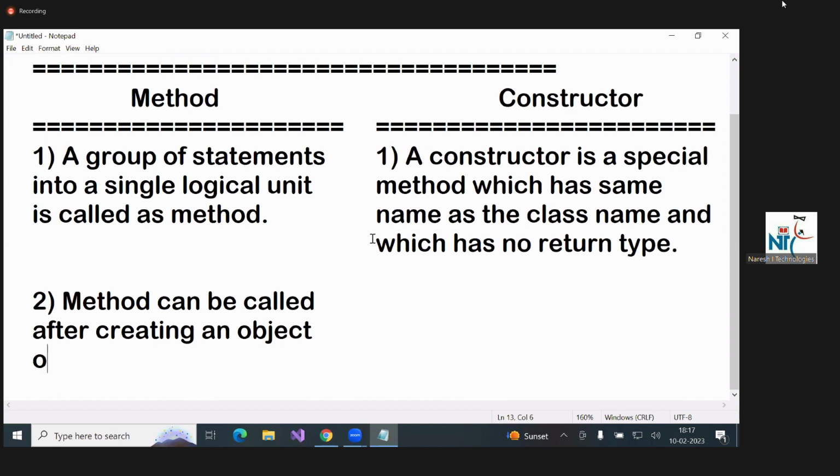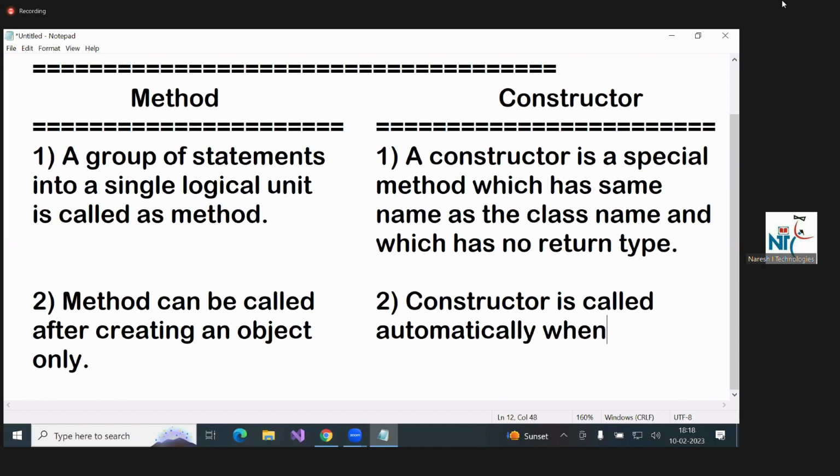A constructor is called automatically whenever an object is created.